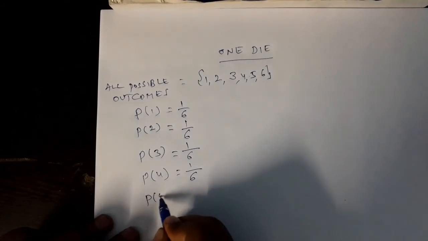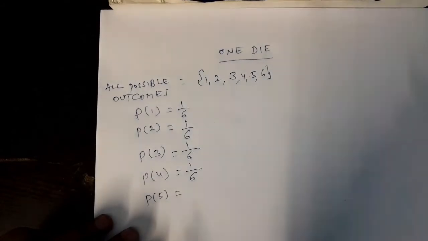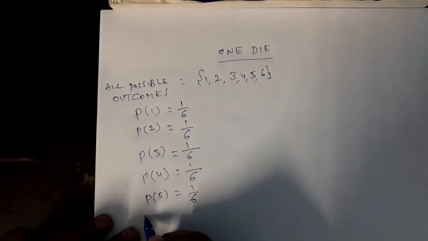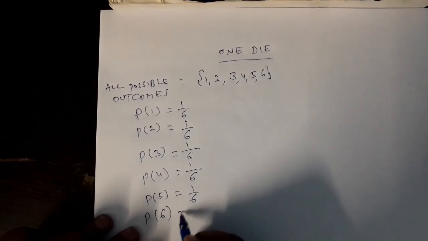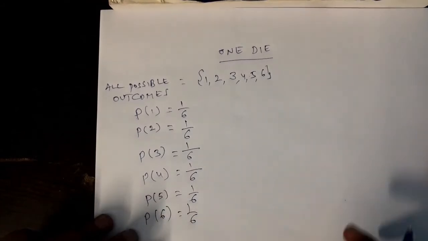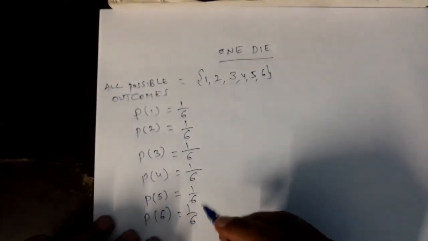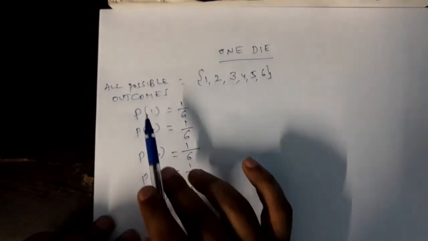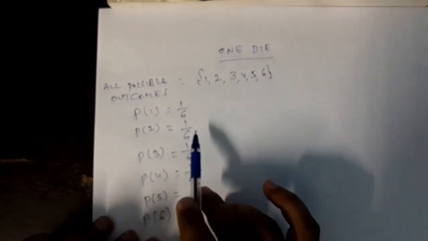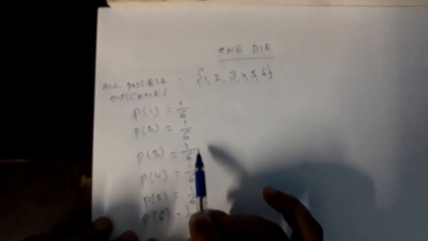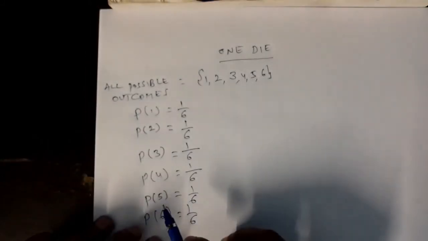You tell me, in the same way, the probability of getting face 5? Same, 1 by 6. Probability of getting face 6? Same, 1 by 6, right? Yes, this is the probability. So when I have thrown a die, a single die, the probability for getting face 1 is 1 by 6, face 2 is 1 by 6, probability for face 3 is 1 by 6, probability for face 4 is 1 by 6, and so on, right?